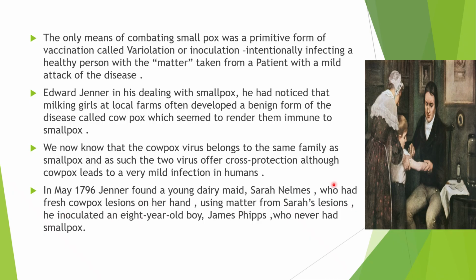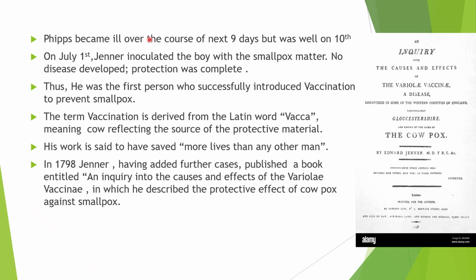So what did Edward Jenner do? He took the matter from the cowpox lesions of Sarah Nelmes and intentionally infected the 8-year-old boy called James Phipps. You can see in the picture that James Phipps never had smallpox. So after doing this, what happened? Phipps became ill over the course of the next 9 days, but was well on the 10th.